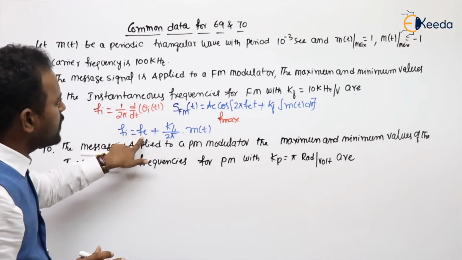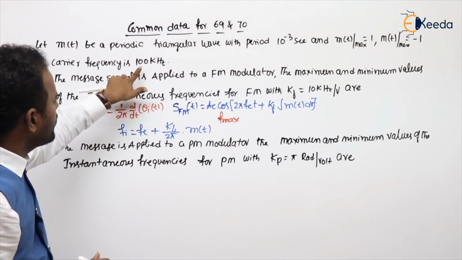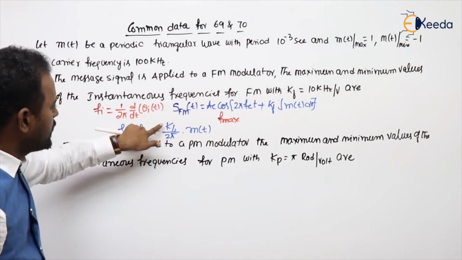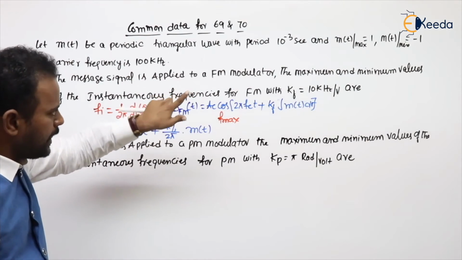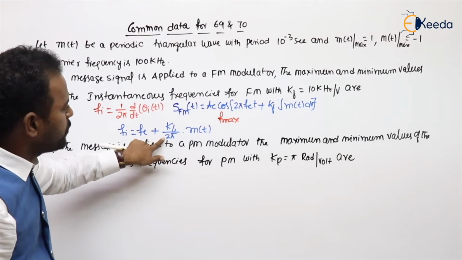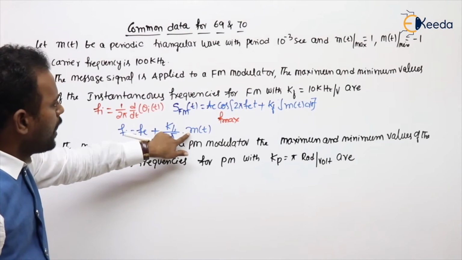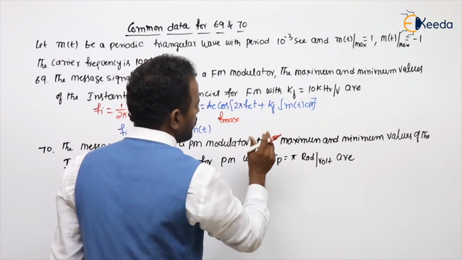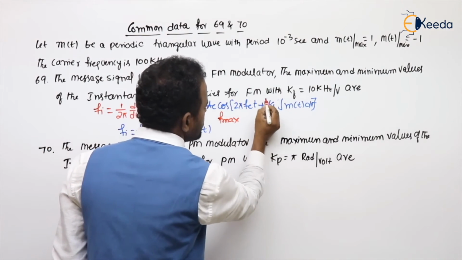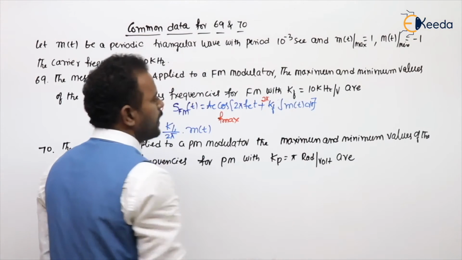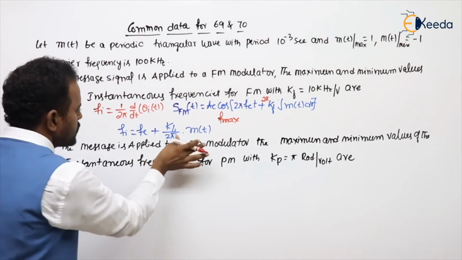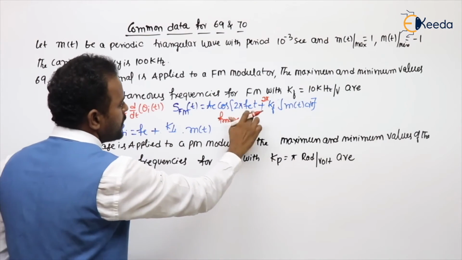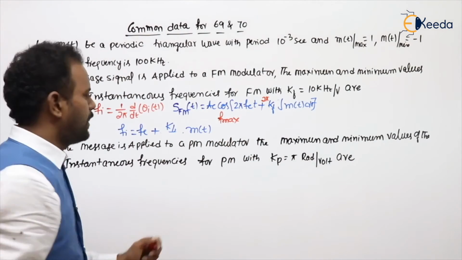What is the Fc value, sir? Fc value they given as 100k, 100 plus Kf value is given 10k divided by 2 pi into, and one second, expression small mistake we did. I think this is, sorry, 2 pi Kf into integral m of t. So 2 pi also gone. So FM of t is Ac cos 2 pi Fc t plus 2 pi Kf into, sorry.